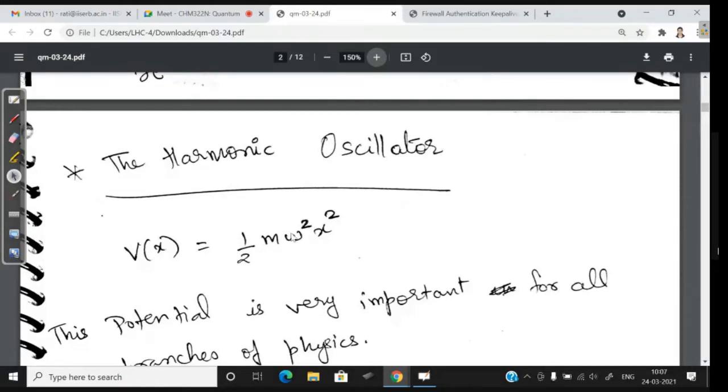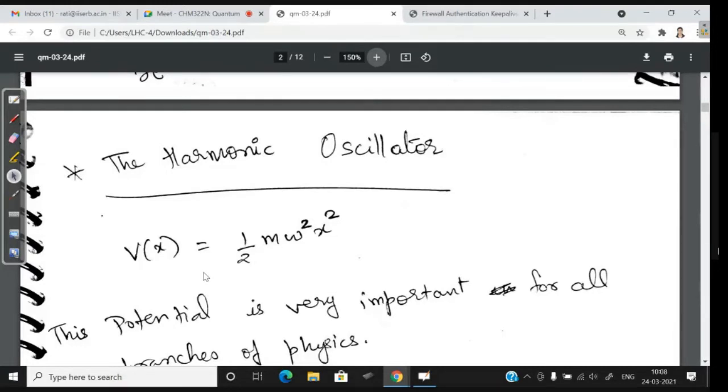So this potential is very important because in a lot of problems of physics, this is the first approximation that they produce. Like, okay, if you want to tackle a problem, the first thing that you do is, let's apply a harmonic potential to this problem and see what happens. And many times it gives you pretty good results. So this potential is very important. So learning how to solve this and what the eigenvalues and eigenfunctions are for this kind of potential becomes important.